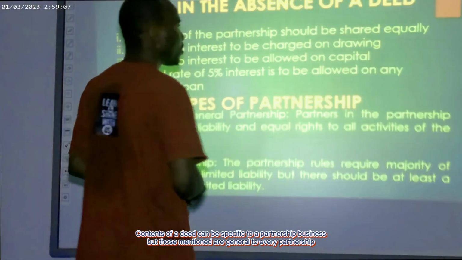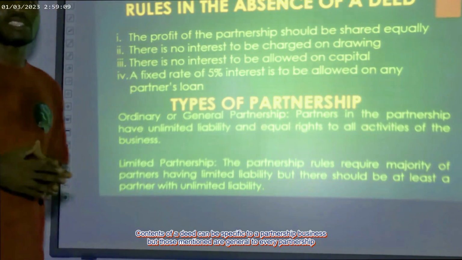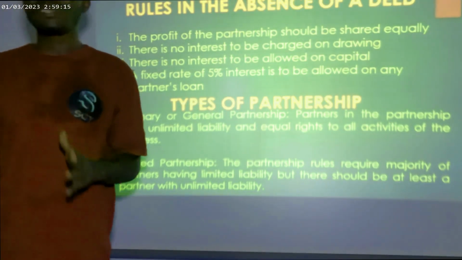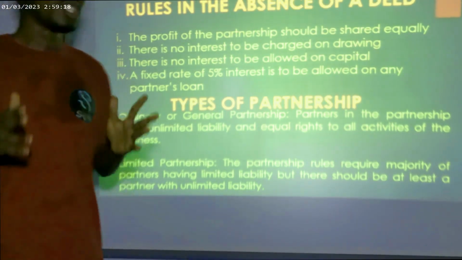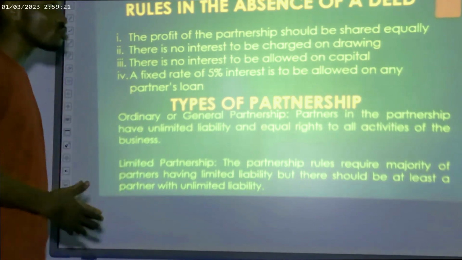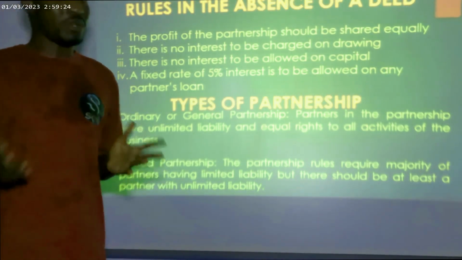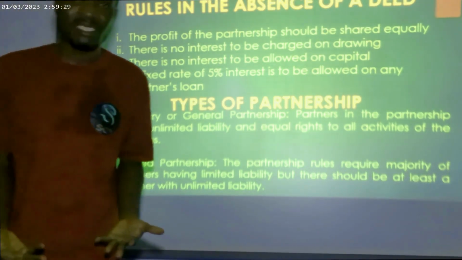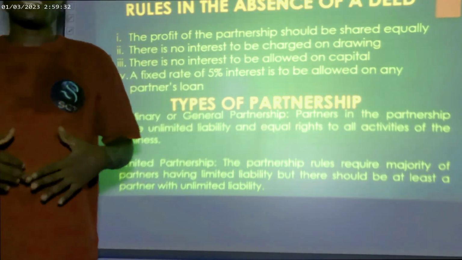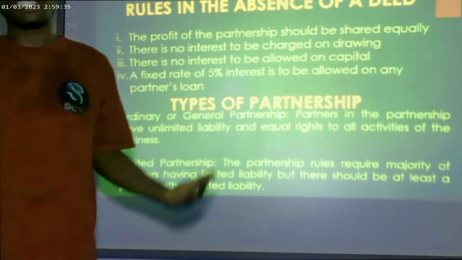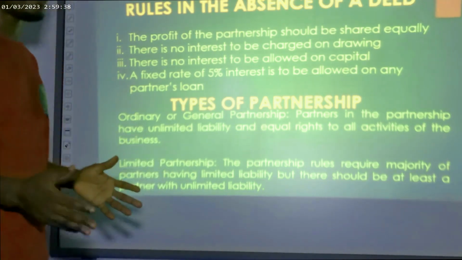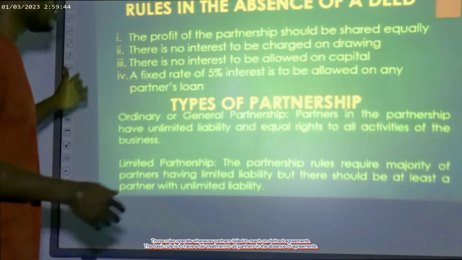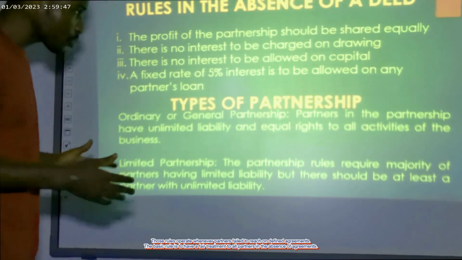The next thing we have to move to now is the point of rules in the absence of the partnership deed. The laws have it, or the partnership plan has already defined it. In the absence of any agreement in the partnership business, the rules that work are these rules that we are about to mention. Whenever partners fail to have an agreement, because the agreement is to be defined in the deed, or they did not reach any agreement defined in the deed, what happens? The Partnership Act has rules that operate. And what are the rules?